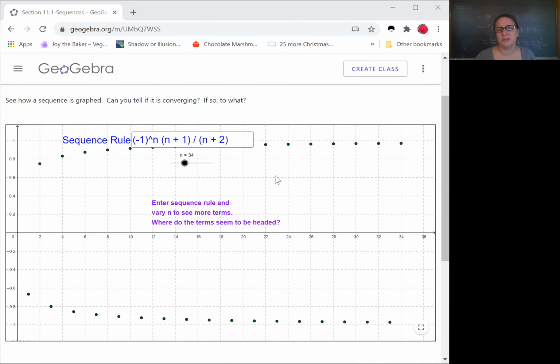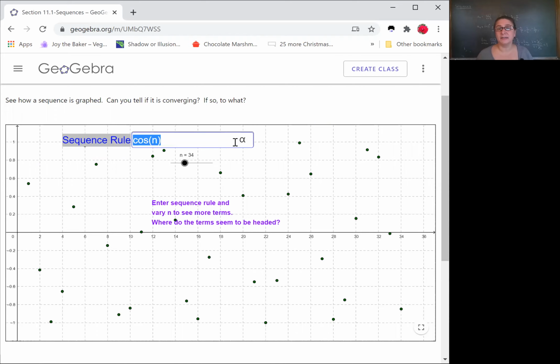And it doesn't have to just be an algebraic thing like I had up there. We could say cosine of n. Now think about what that's really going to look like. It's just cosine of 1, cosine of 2, cosine of 3. Those are not nice numbers, right?